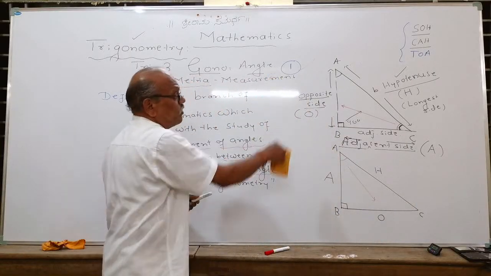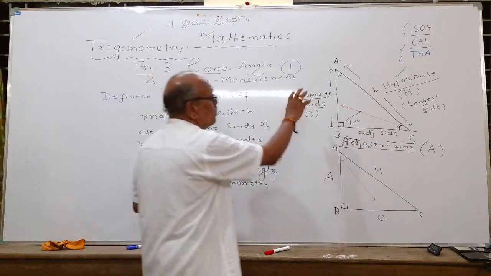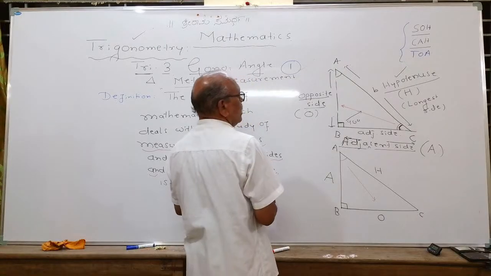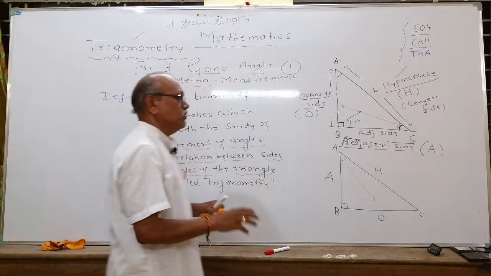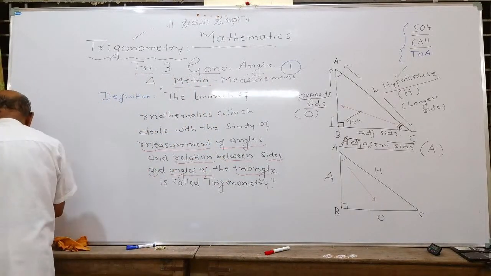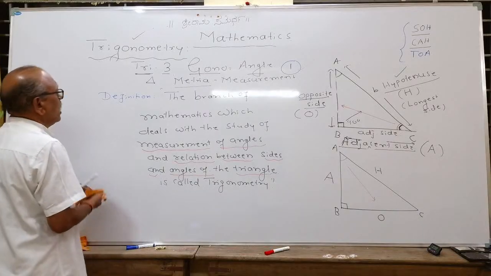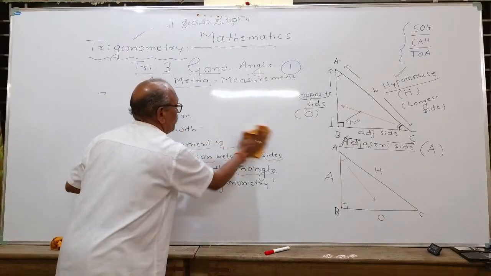This is the first point. You clearly note down in your notebook how the side changes. Remember, H for hypotenuse, A for adjacent, O for opposite. We will make use of these short symbols so that we can quickly learn. I hope you noted this definition. I will rub this and move on to the second important point.